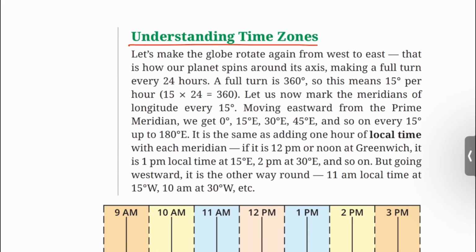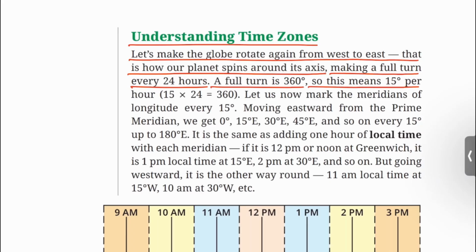Understanding time zones. Let's make the globe rotate again from west to east. That is how our planet spins around its axis, making a full turn every 24 hours. A full turn is 360 degree. So this means 15 degree per hour. 15 into 24 is equal to 360.